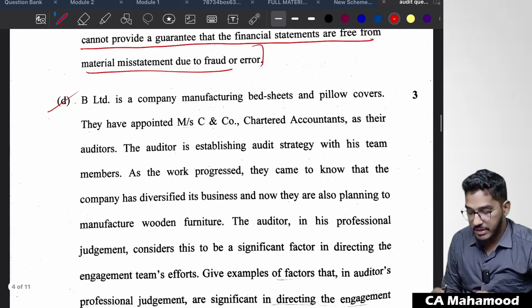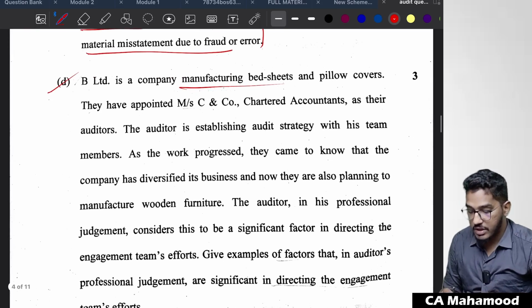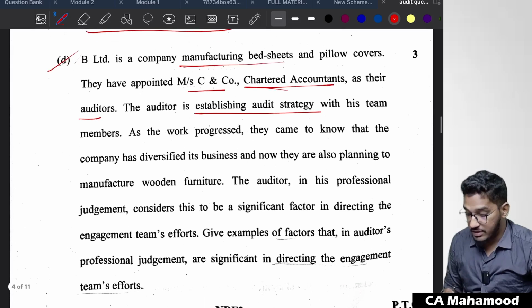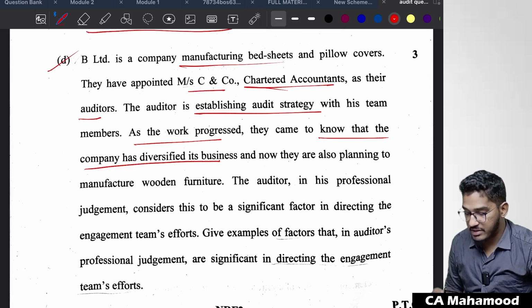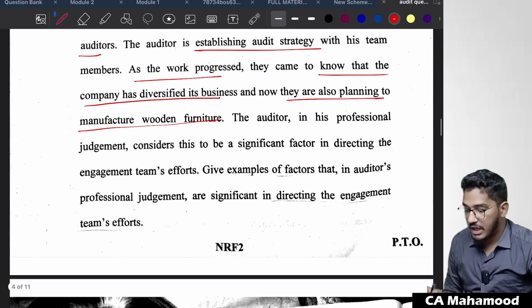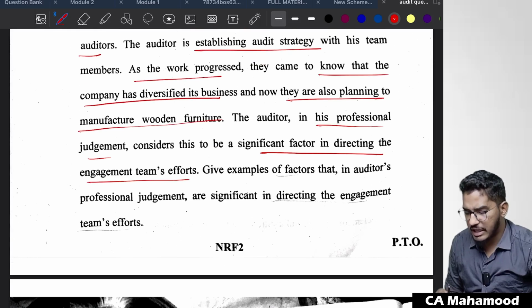B Limited is a company manufacturing bed sheets and pillow covers. They have appointed C and Co chartered accountants as their auditors. The auditor is establishing the audit strategy with his team members. As the work progressed, they came to know that the company has diversified its business. Now they are also planning to manufacture wooden furniture. Good. The auditor, in his professional judgment, considered that there is a significant factor in directing the engagement team's efforts.